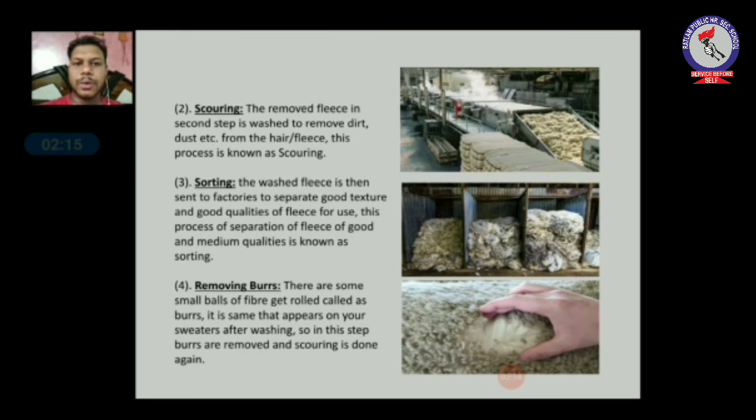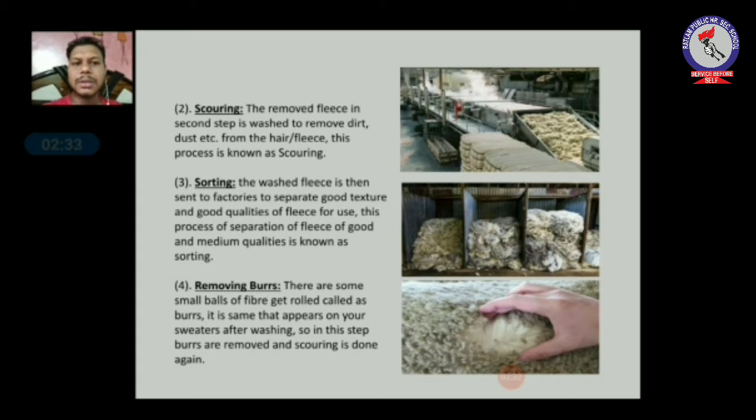Then the fourth step comes, that is removing burrs. There are some small balls of fiber that get rolled, called burrs. It is the same thing that happens on your sweater after washing. You might have seen that after washing your sweaters, small woolen balls appear on the sweater.